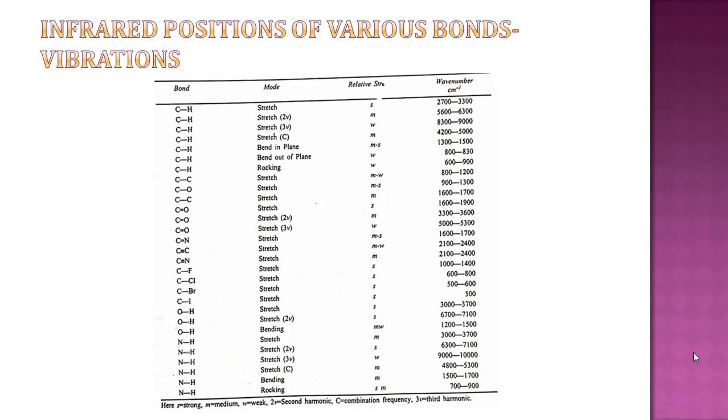Before studying the types of non-fundamental vibration, here are some examples of bond vibrations. These are the positions of various bonds, or we can say various vibrations, in the infrared spectrum. See, the first bond is CH and the mode is stretching. So, CH stretching. Here the relative strength is given. It is symbolized as S, M, W. S indicates strong, M medium, and W weak. MS means strong to medium, MW means medium to weak, and the wave number, meaning its position, is given.